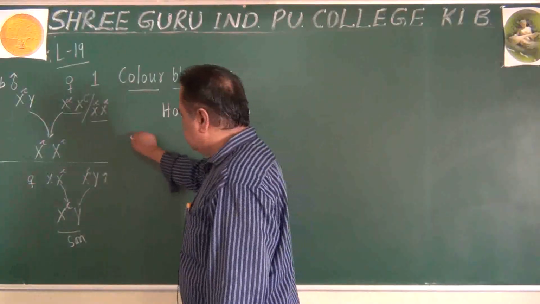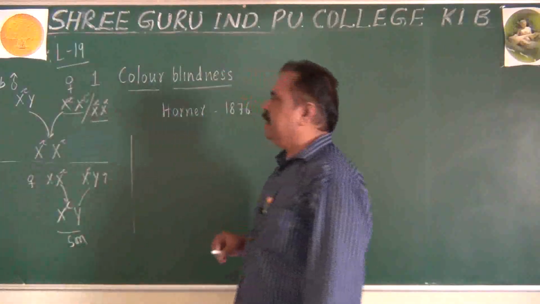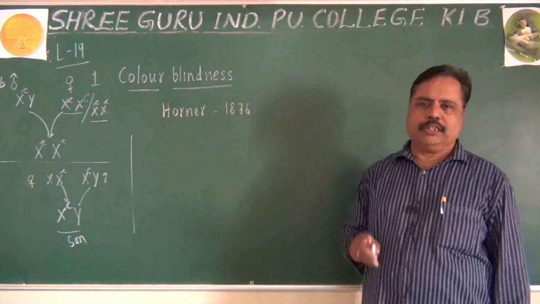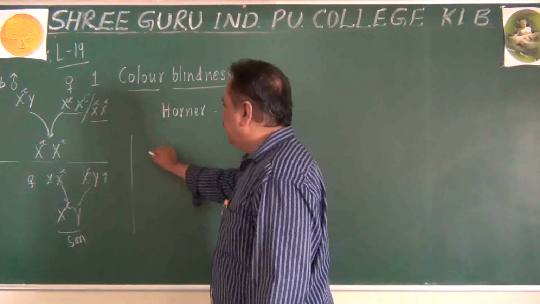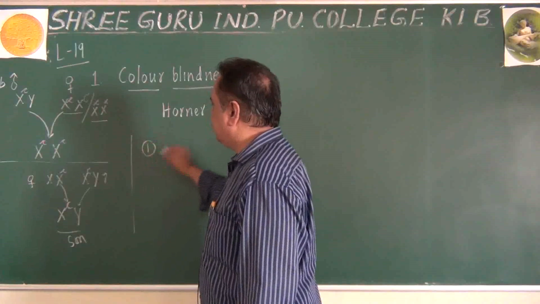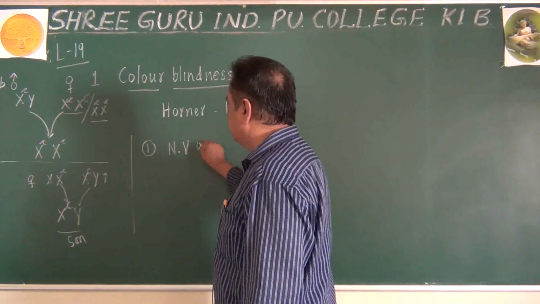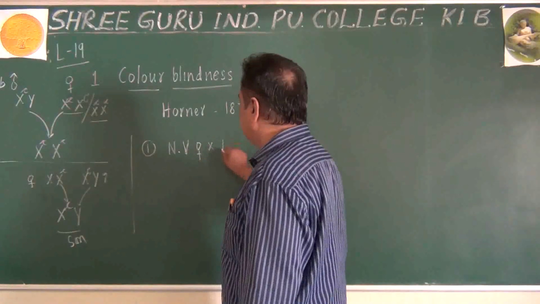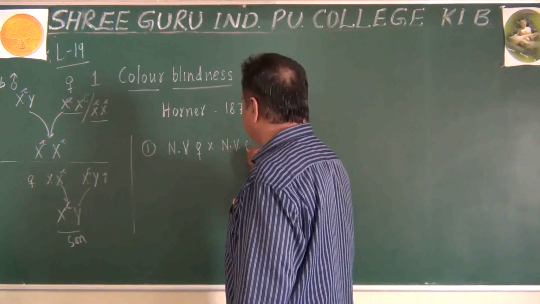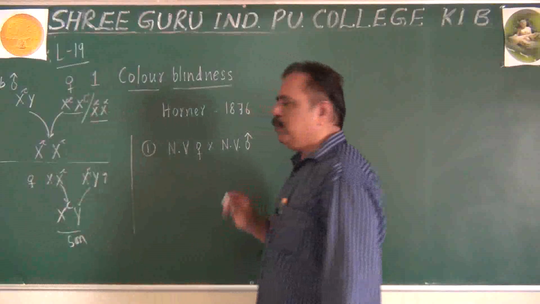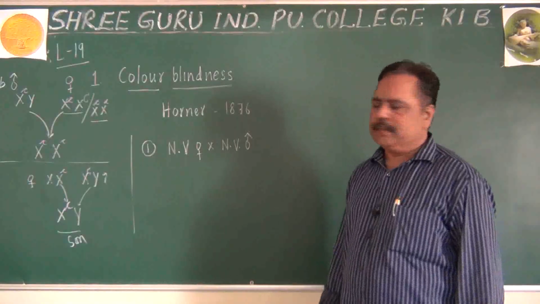What are the possible methods of inheritance in human population? Please listen. We can derive some points here. There may be a normal visioned female marrying a normal visioned male. That can be one type of marriage.